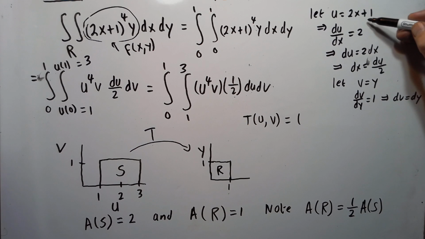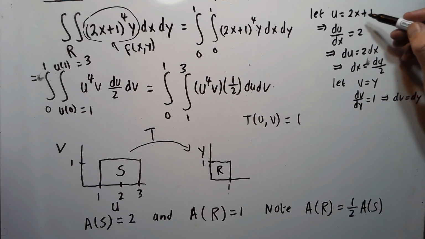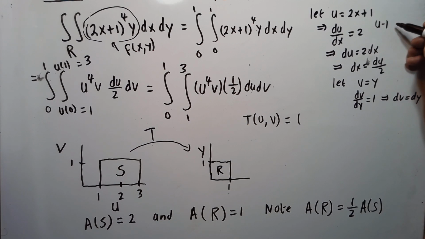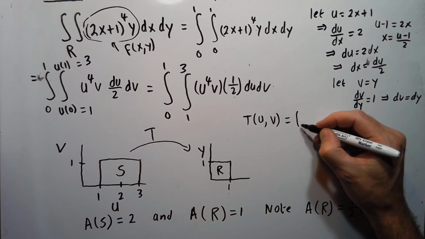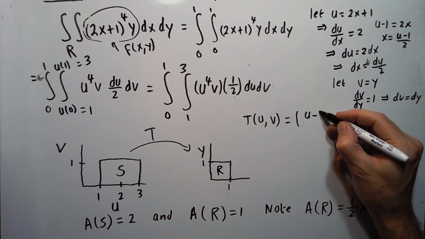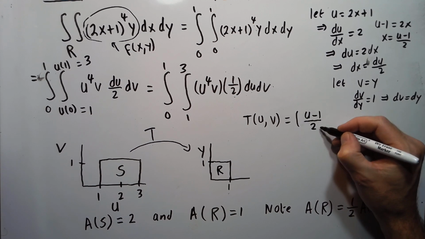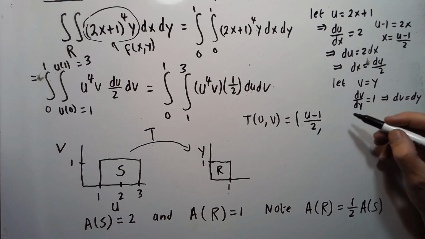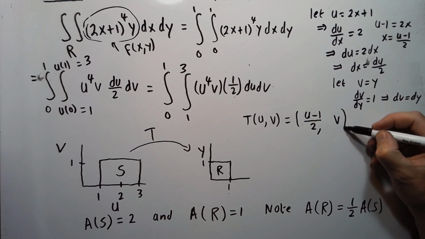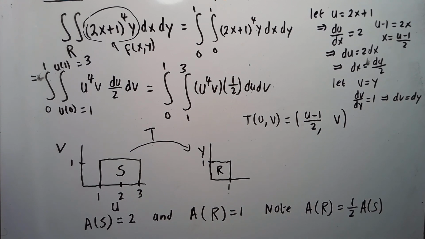If we solve that for X, subtracting 1, you have U minus 1 equals 2X, so dividing by 2, X equals U minus 1 over 2. Okay, that's going to go in for my X over here. And the Y just equals V, so it'll go here. So that should be our mapping here.